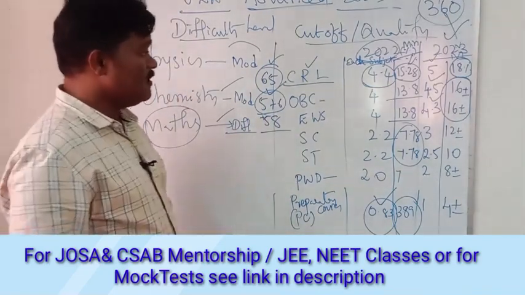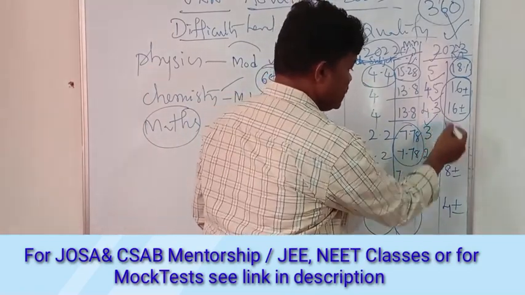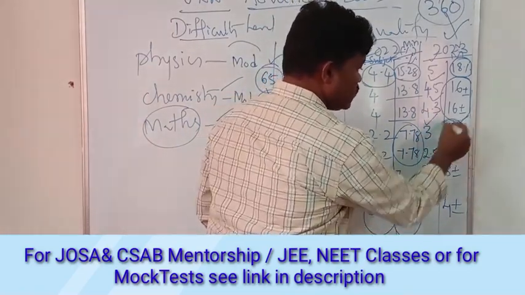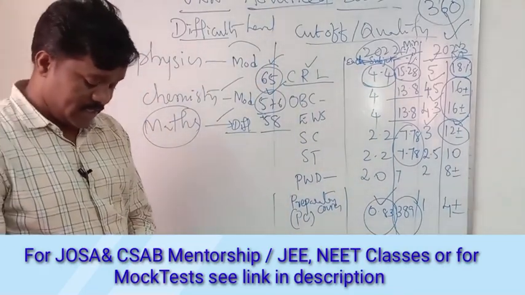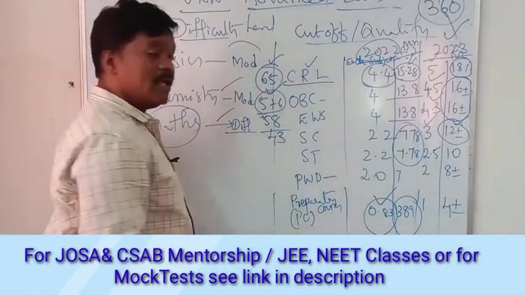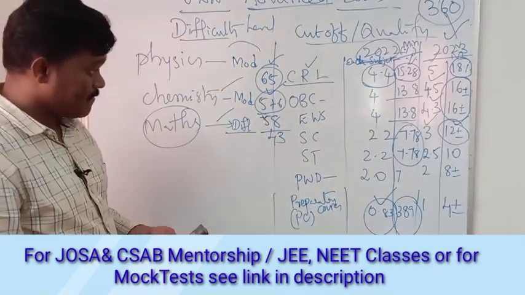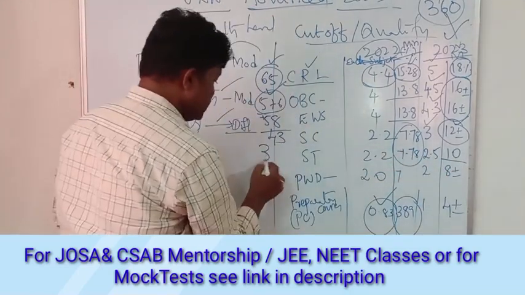For SC/ST, the subject-wise cutoff is 3%, whereas the total is 12%. For SC, 12% is around 43 marks. For ST, since it is 10%, around 36 marks.